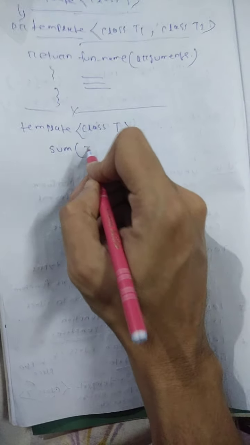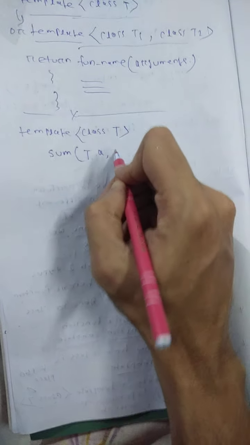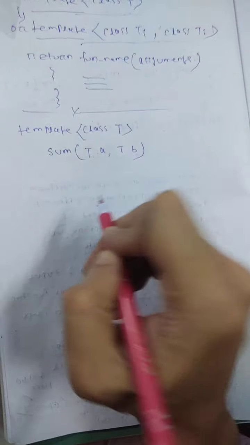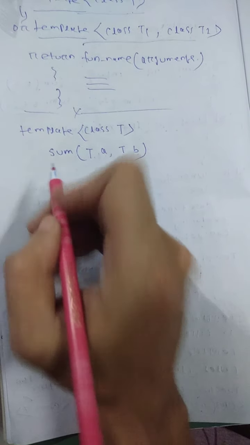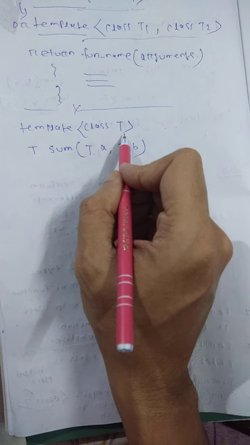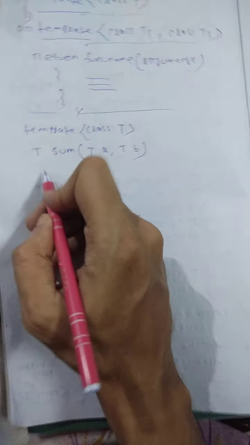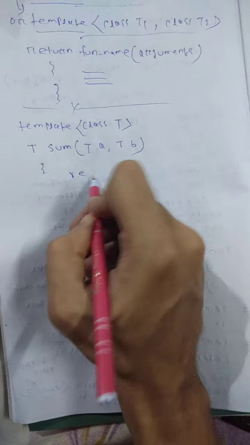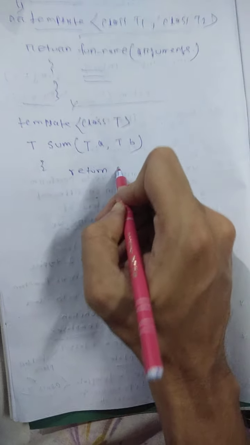So I write T A and T B. Then the return type is also T, which is the user defined data type. I define this as a template. Then in this function I write return A plus B.